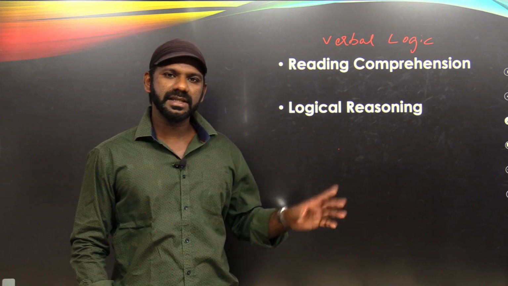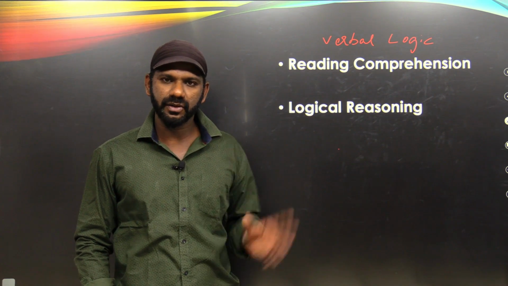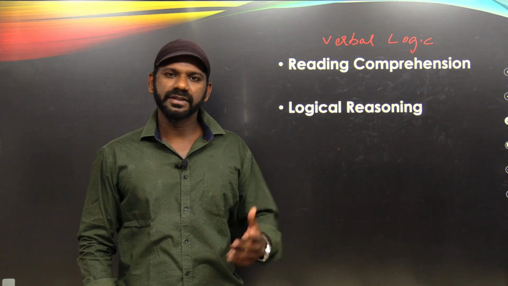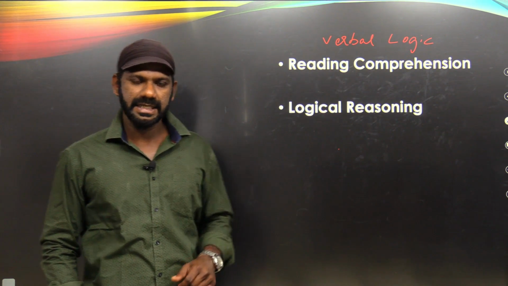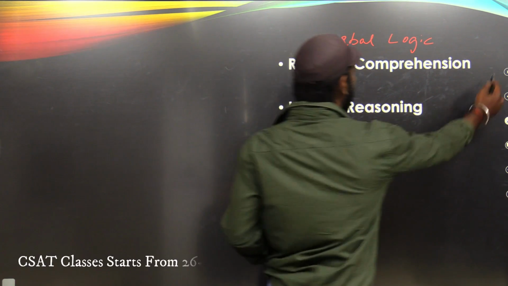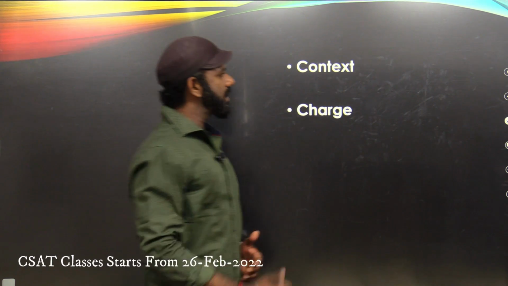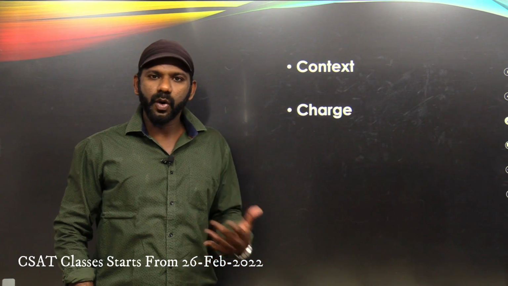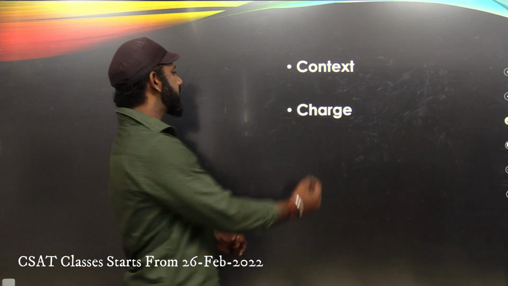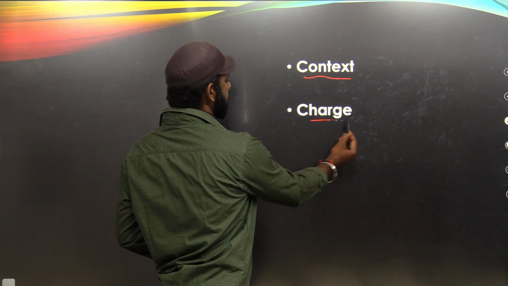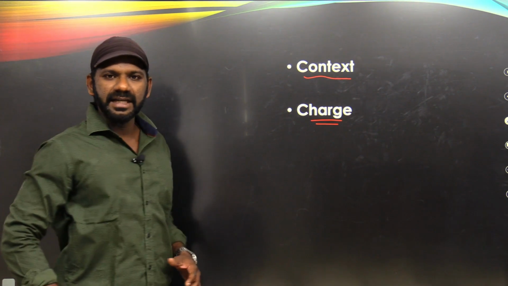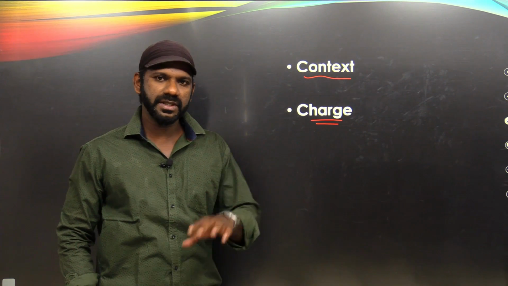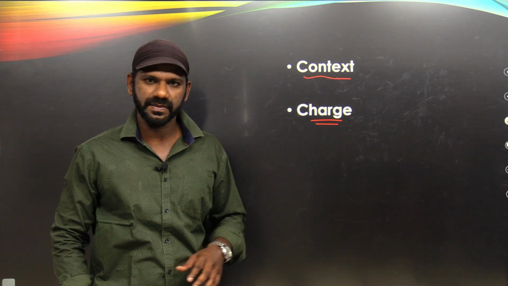So we'll start with the concepts on these two, then we'll move on to the exercise on reading comprehension and logical reasoning. First we'll go for something on reading comprehension. After that we'll start with logical reasoning. Now when we approach a question in the verbal part, reading comprehension or logical reasoning, the two things that we need to focus on are, one, understanding the context and the other one, identifying the charge. These are two things that need to be focused on while approaching questions in the verbal part of examination.